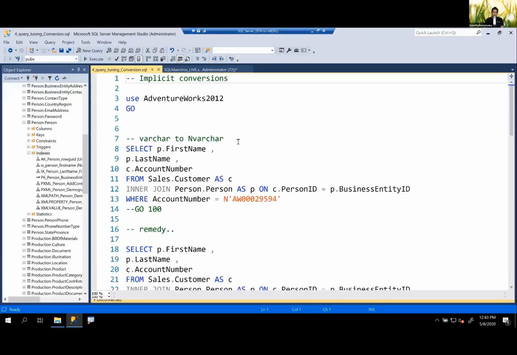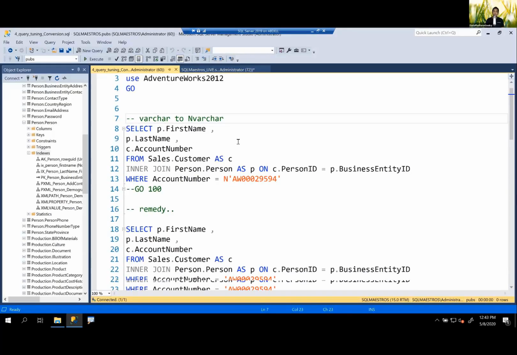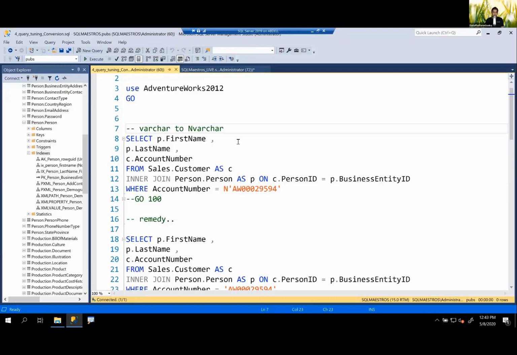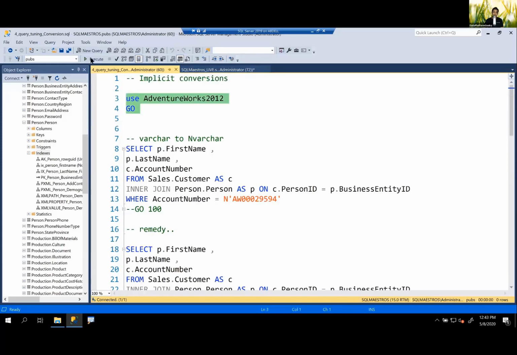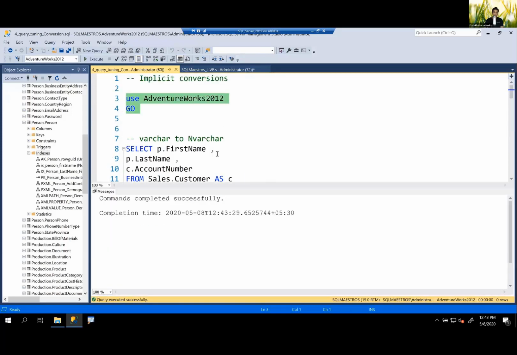All right, this is implicit conversion now. So the 4th demo talks about implicit conversion. This is also a very, very common problem in SQL Server deployments, the way developers are writing their queries, and very simple, very easy to fix, very easy to identify. Let's use AdventureWorks 2012 for this.